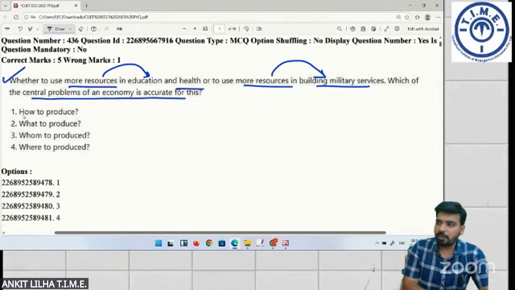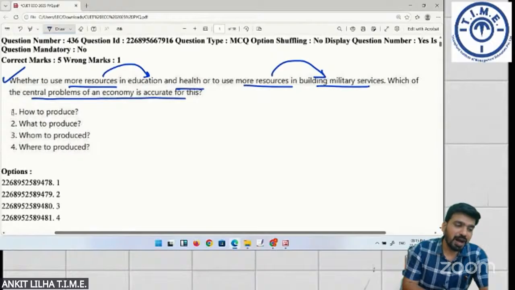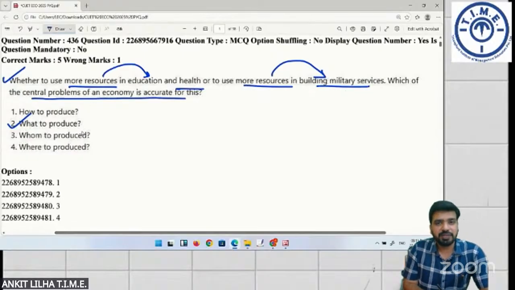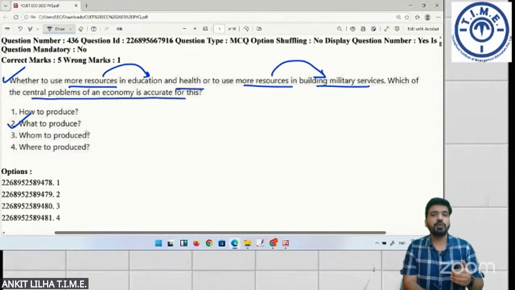This is the problem of, correct, this is the problem of how to produce. I'm sorry, this is the problem of what to produce. What to produce के problem में you have to decide that where you have to allocate the resources.